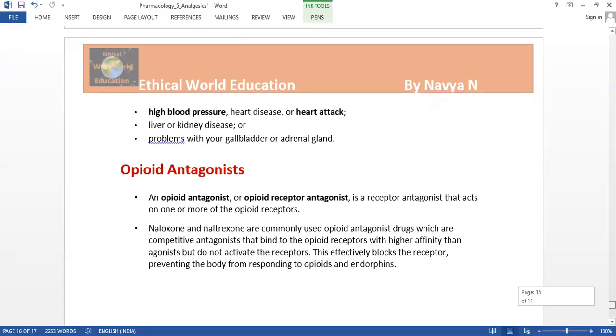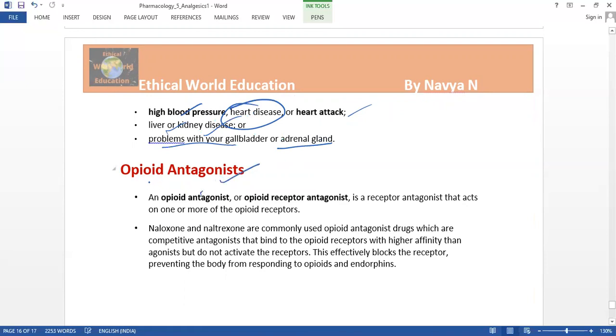And high blood pressure and heart attack, heart disease. If the patient is suffering from heart disease, they have to consult the doctor. And liver and kidney disease, obviously. And problems with the gallbladder or adrenal gland, they have to consult the doctor.